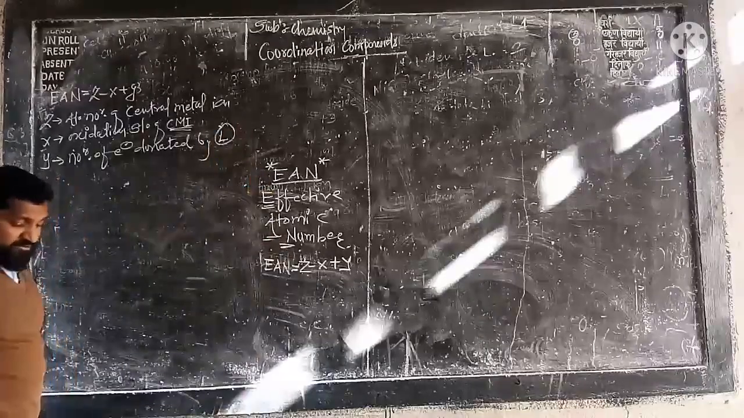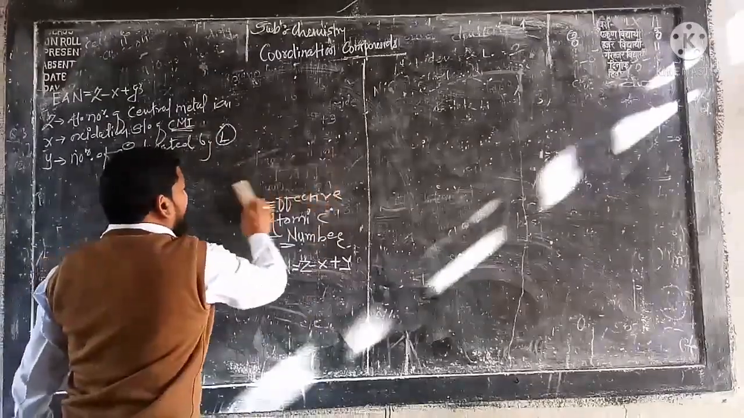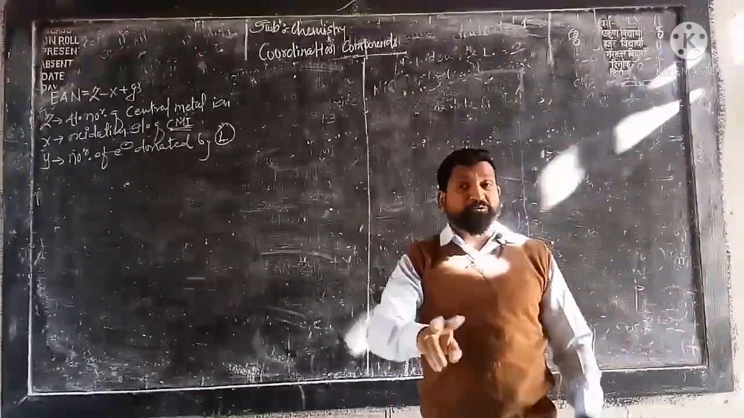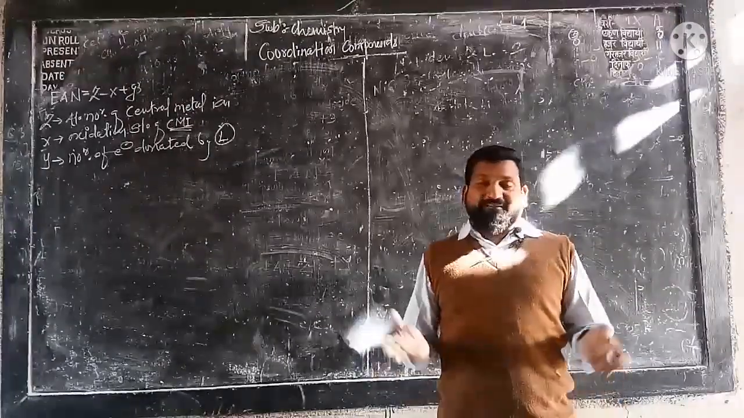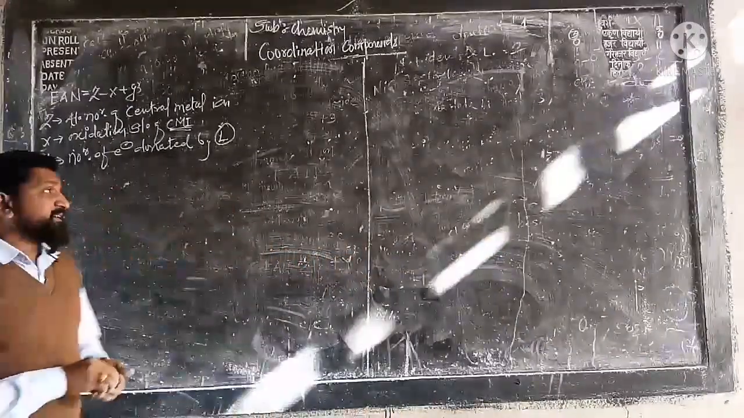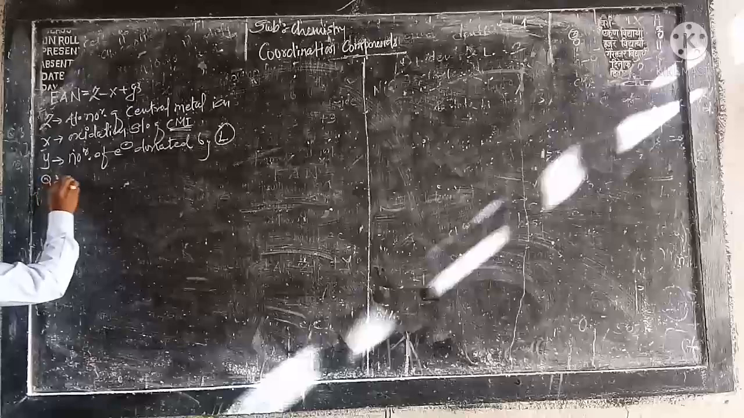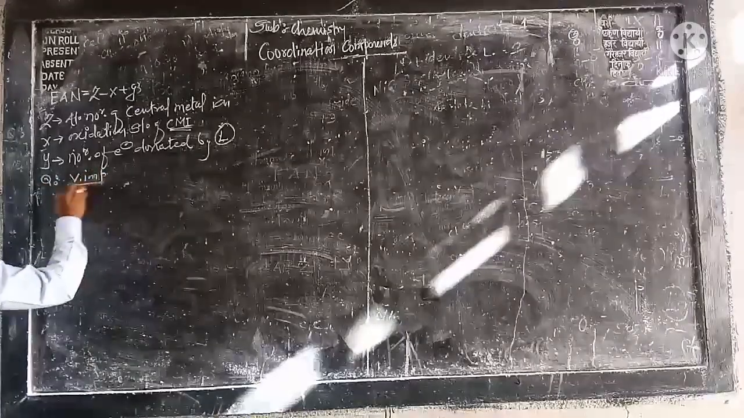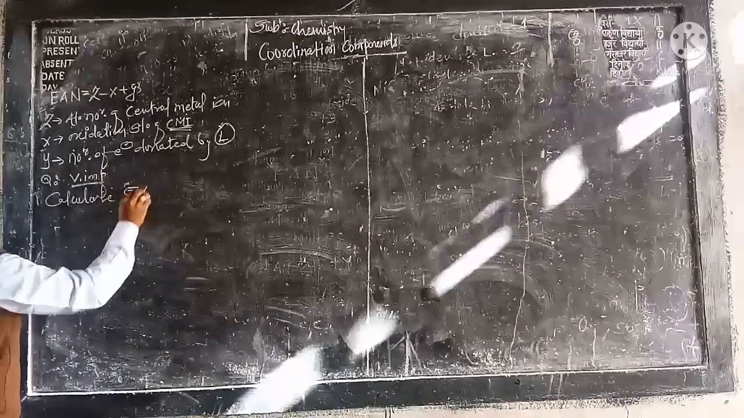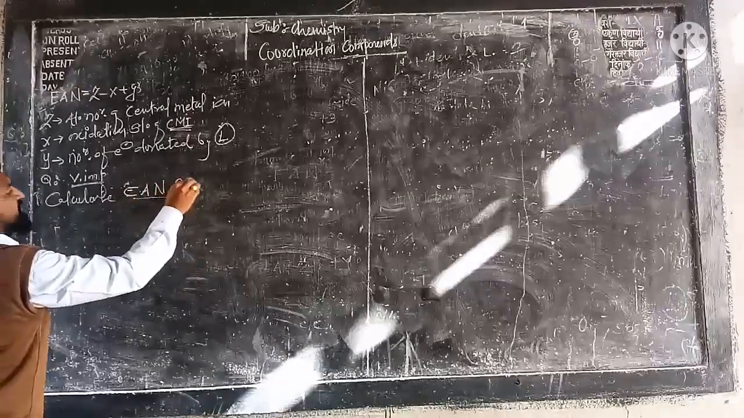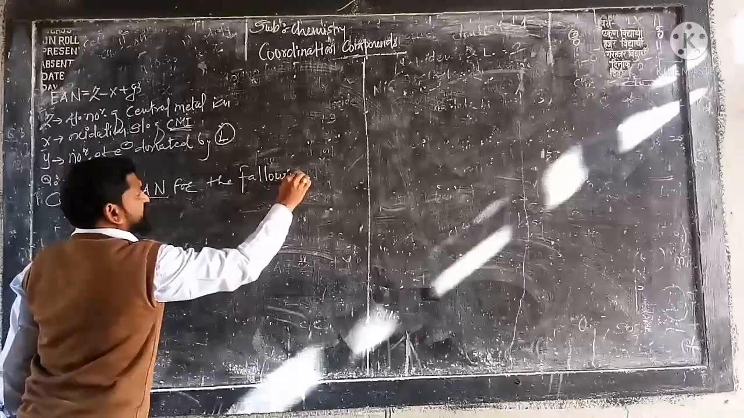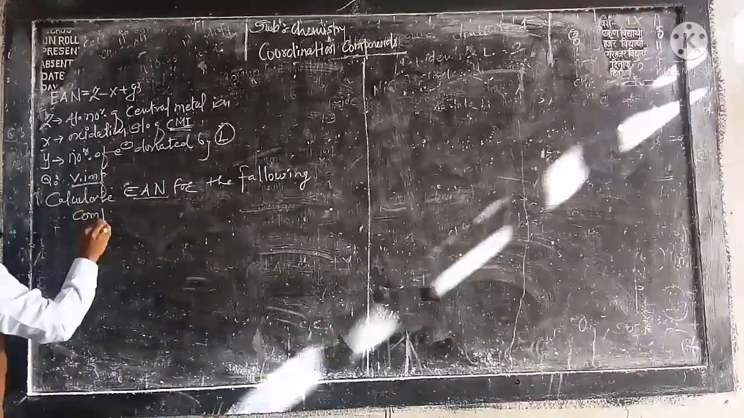Remember this. Now if a monodentate ligand is there, it donates 2 electrons. If bidentate, there are 2 donor sites, therefore 2 into 2, 4 electrons. If tridentate, then 3 into 2, 6 electrons. So see here, a very important question, under the title: calculate the effective atomic number for the following complexes or coordination compounds.